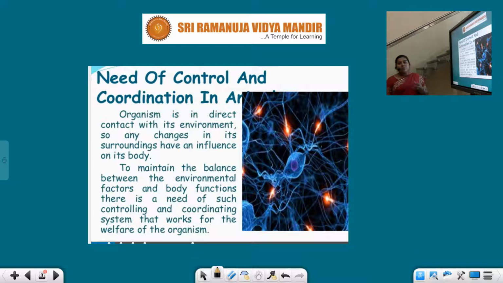Here, children, we all require some basic things for our survival, that you know very well. Those are food, air, water, shelter, clothes. All these are the basic things for the survival of every living creature. Along with these basic needs, an organism is in direct contact with the environment, so any change in its surroundings has an influence on its body.